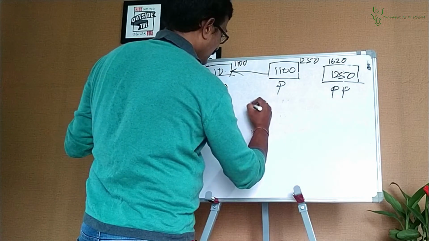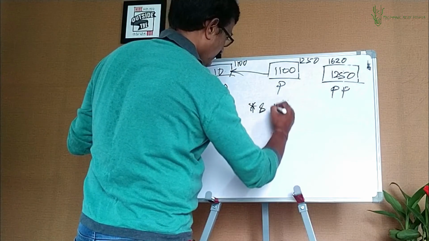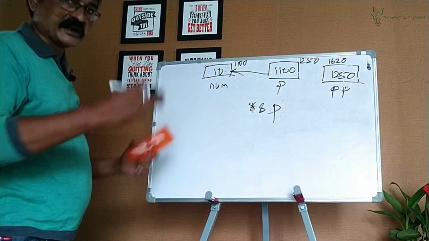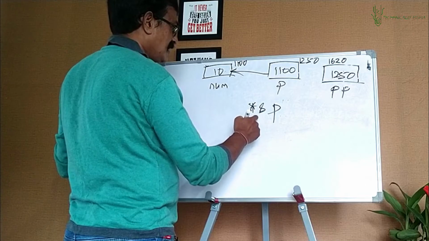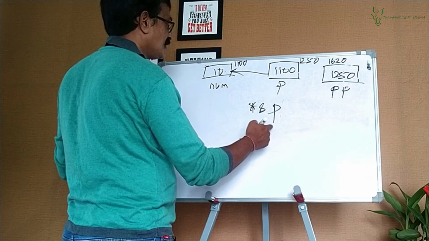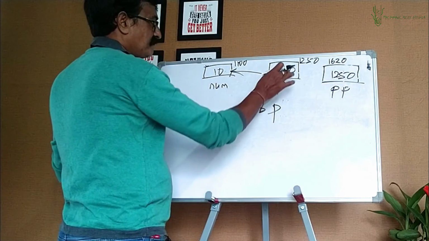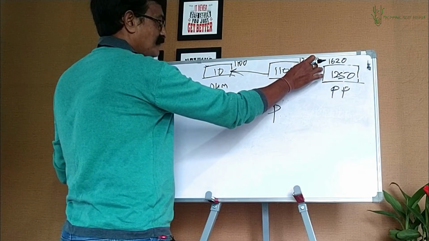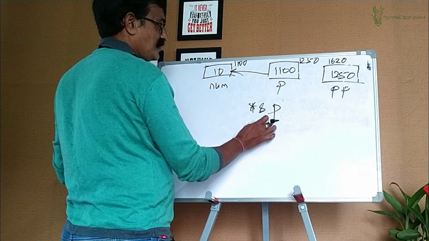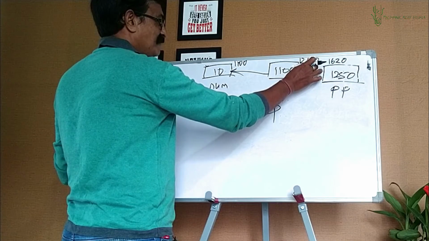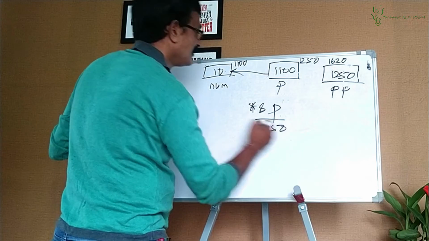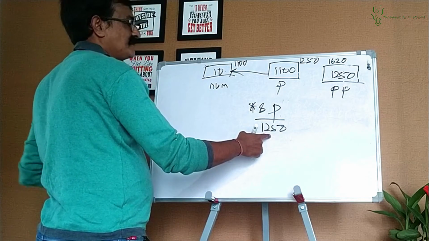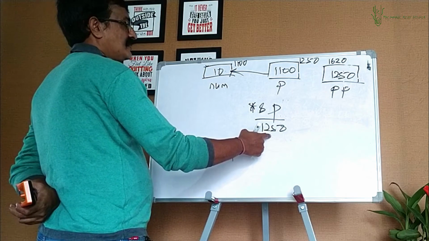Now, look at this. If I say asterisk ampersand p, what do I get? Try to think of it for a second. p gives you 1100, but the address of p is 1250. So this gives you value at 1250.